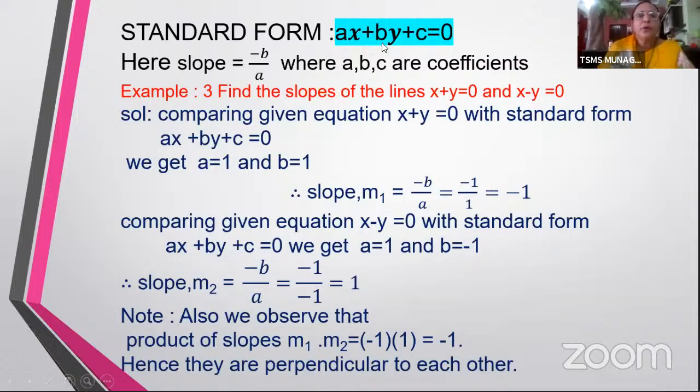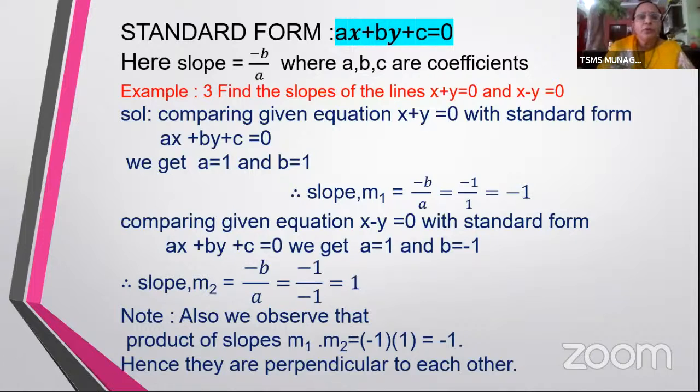It is just the coefficient of y by the coefficient of x, with the negative sign. Why? How do I get this? You will learn in your next lesson, where you will have this form and you will be converting this form into all the other forms. Okay, children? So for now, if you see a line in the form of ax plus by plus c equal to 0, then just remember that the slope is nothing but minus b by a.